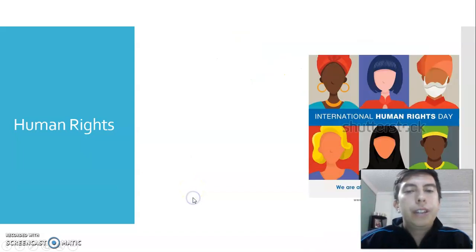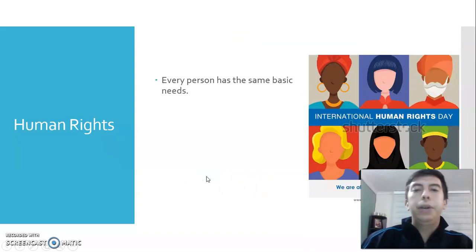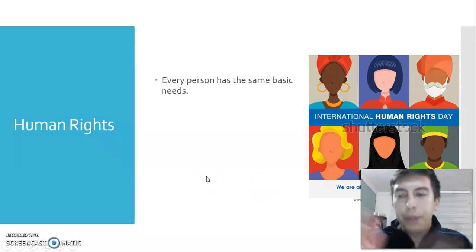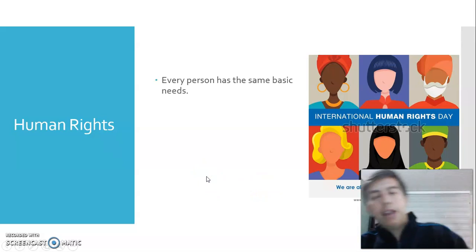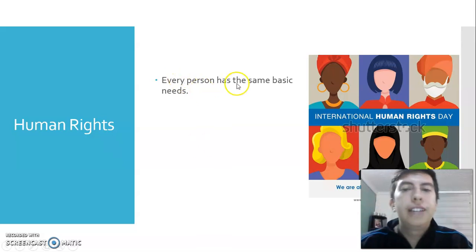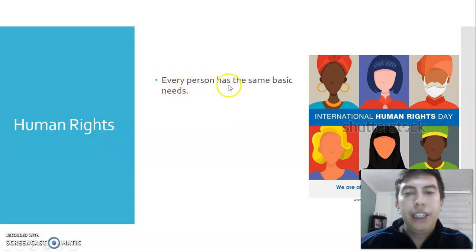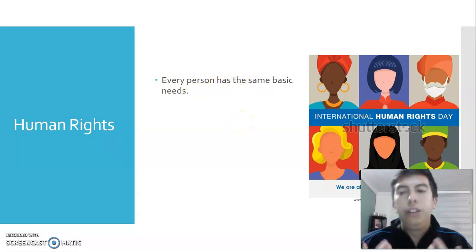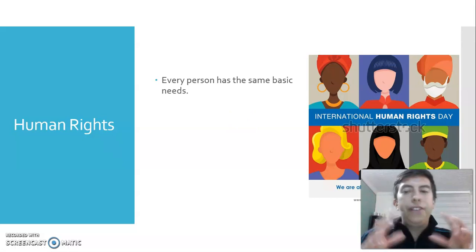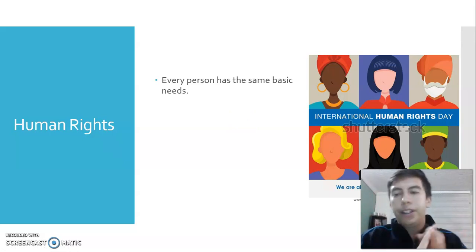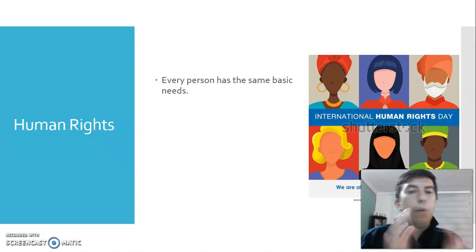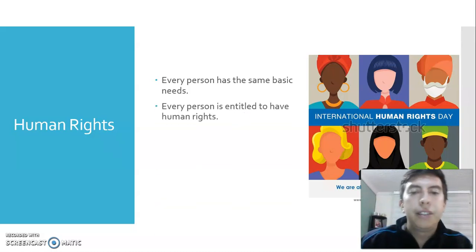So, we're going to speak about the characteristics of the human rights. These are like the principles that we studied last class. So, first of all, every person has the same basic needs. Todas las personas tienen las mismas necesidades básicas, right? We all need food, we all need water, we all need shelter, we all have the same basic needs. It doesn't matter the color of the skin, it doesn't matter our culture, it doesn't matter our country, we all have the same basic needs. And therefore, every person is entitled to have human rights.